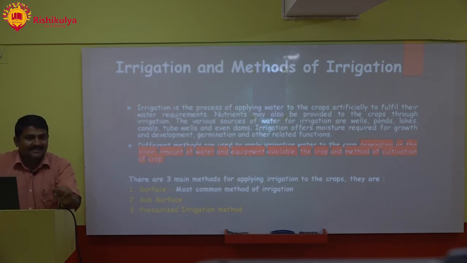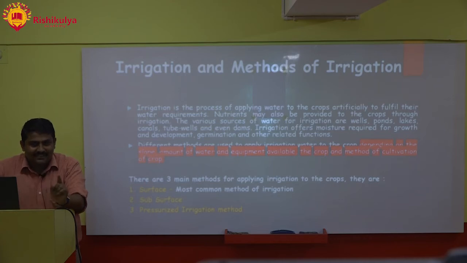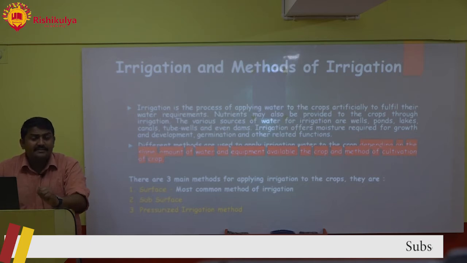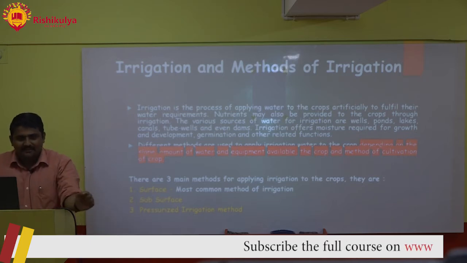Canal, some famous irrigation canal. One canal was there in our country, for the information of students, which changed the history and geography of a region. It was constructed post-independence. Have you heard of Bhakra Nangal Dam? It is on which river? Satluj. It is on Satluj river.